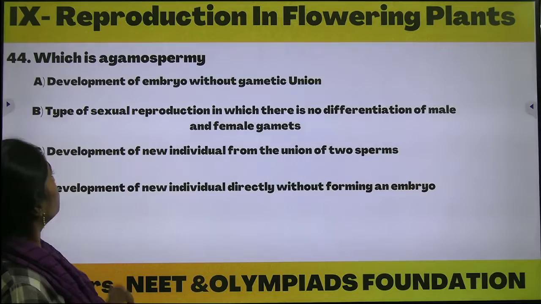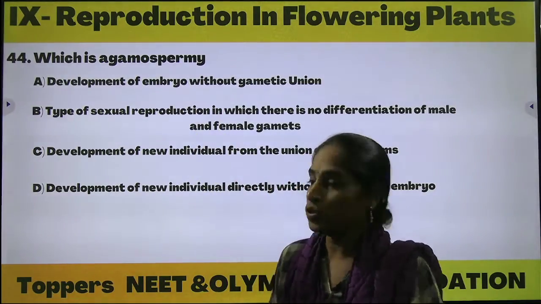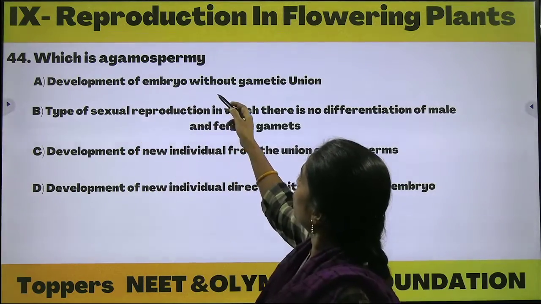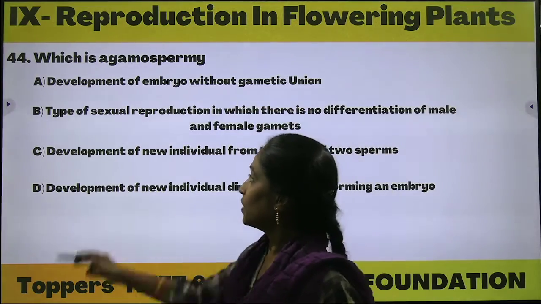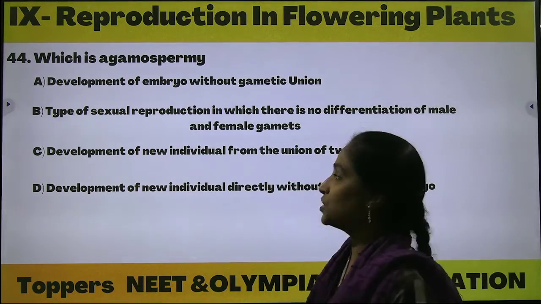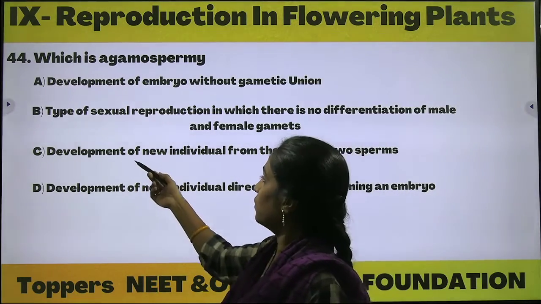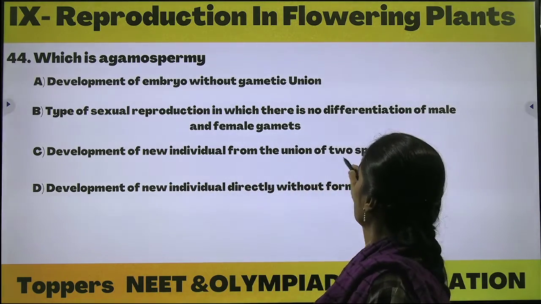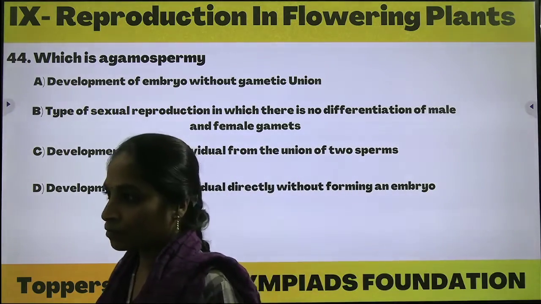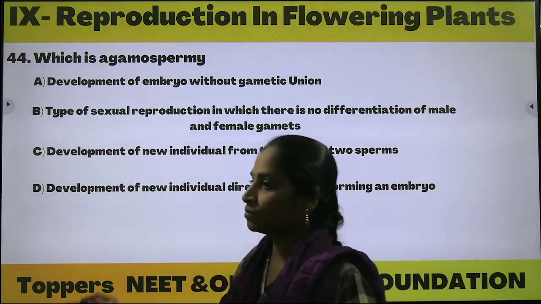And coming to the next question, which is agamospermy. Let us see what the options are here. Development of embryo without gametic union; type of sexual reproduction in which there is no differentiation of male and female gametes; and coming to option C, development of new individual from the union of two sperms; and option D, development of new individuals from union of two sperms.